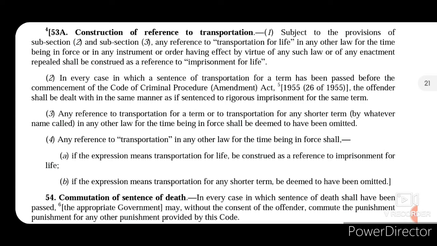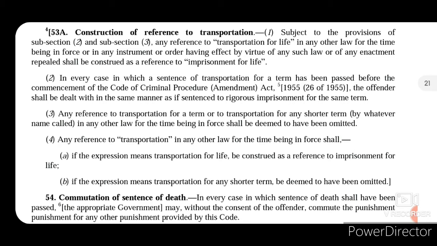Now in recent times, the constitutional validity of the death sentence has been challenged in various cases before the Supreme Court, but it has been held that the death penalty is neither arbitrary nor unreasonable under Article 14, nor is it violative of the right to life under Article 21 of the Constitution of India. That has been followed and cleared by the Supreme Court of India.